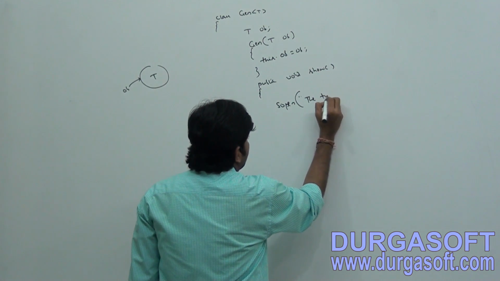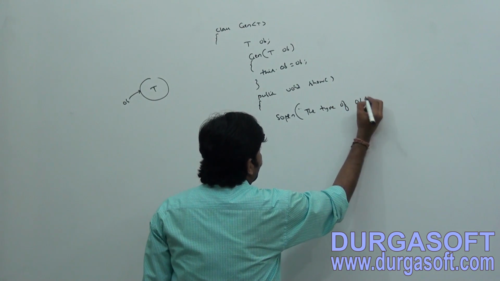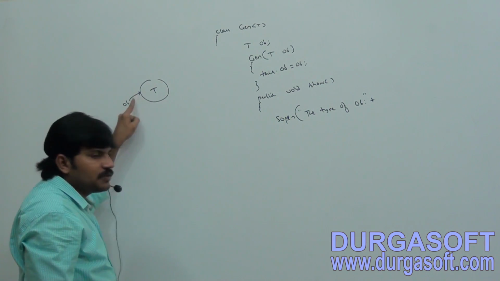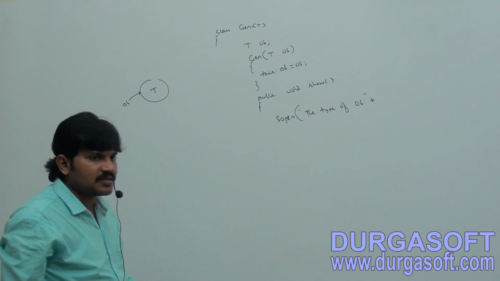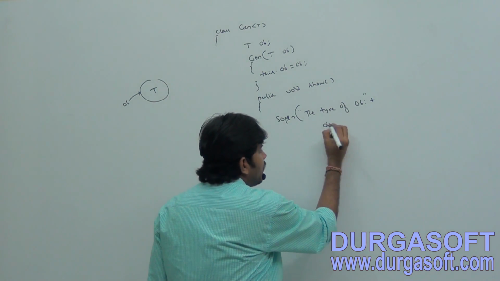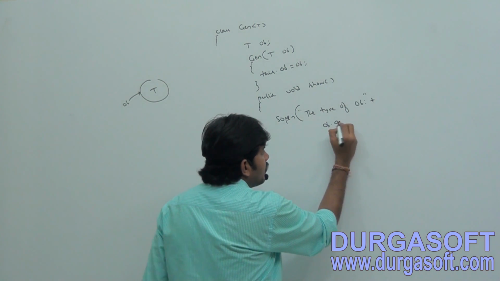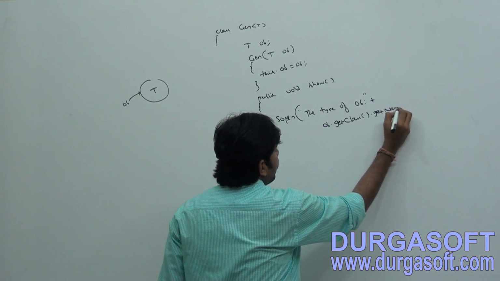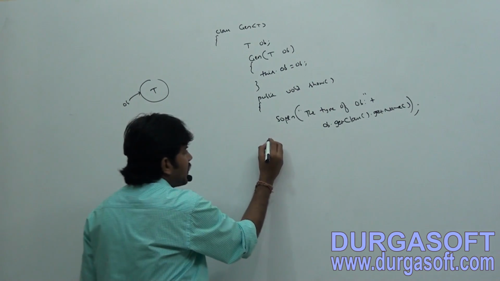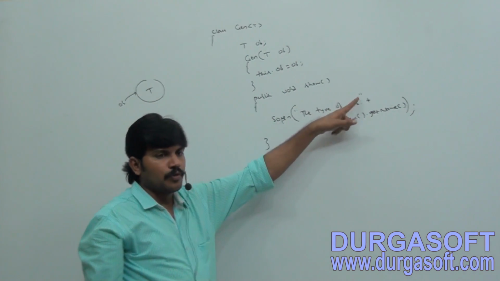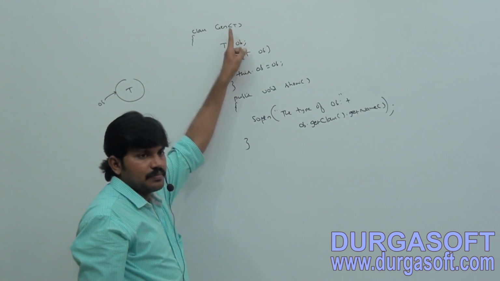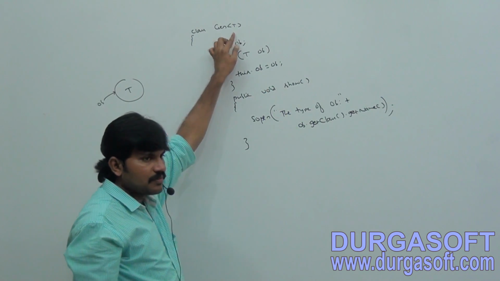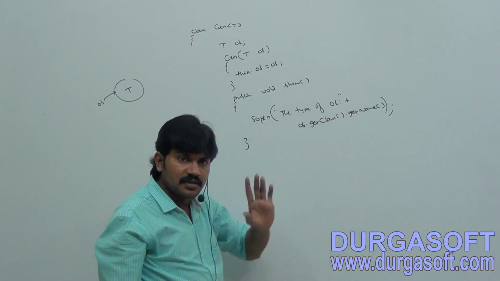System.out.println the type of OB plus OB.getClass().getName(). If you are passing string type, then the type of OB is java.lang.String. If you pass integer type, the type of OB is java.lang.Integer.